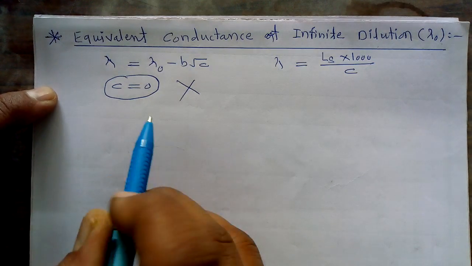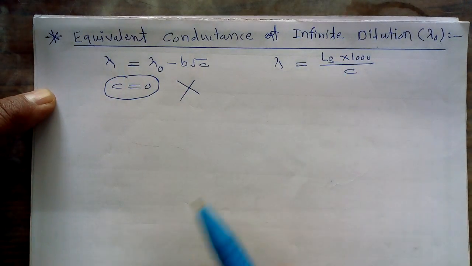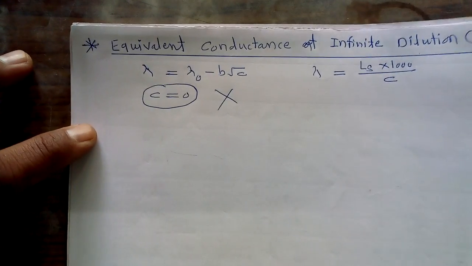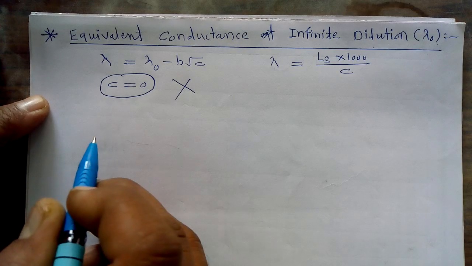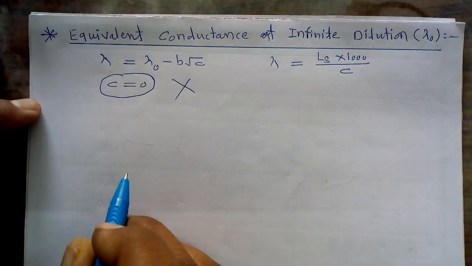Then the question arises, what is meant by equivalent conductance at infinite dilution? It is very simple. We have to consider the equivalent conductance at that particular concentration which gives a complete dissociation of the electrolyte.